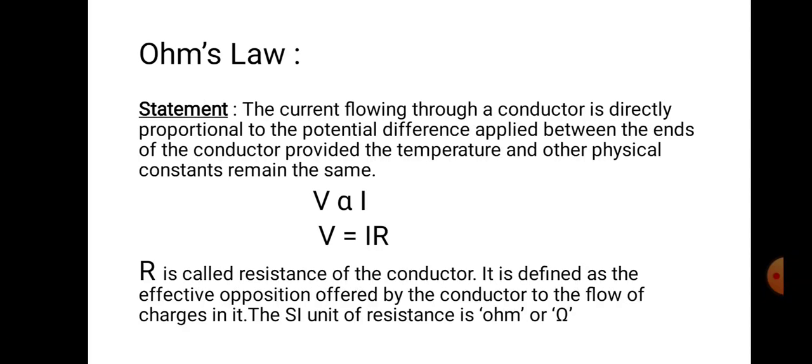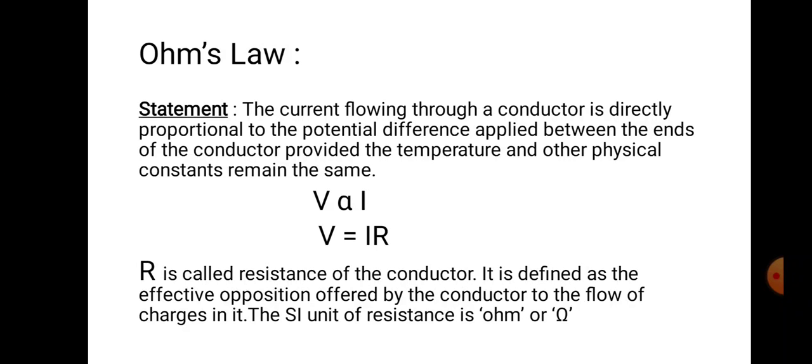As a result, the strength of the current gradually increases. So V is proportional to I. When we remove the proportionality sign, there comes the proportionality constant, called resistance. R is the resistance of the conductor. It is nothing but the effective opposition offered by the conductor to the flow of charges.